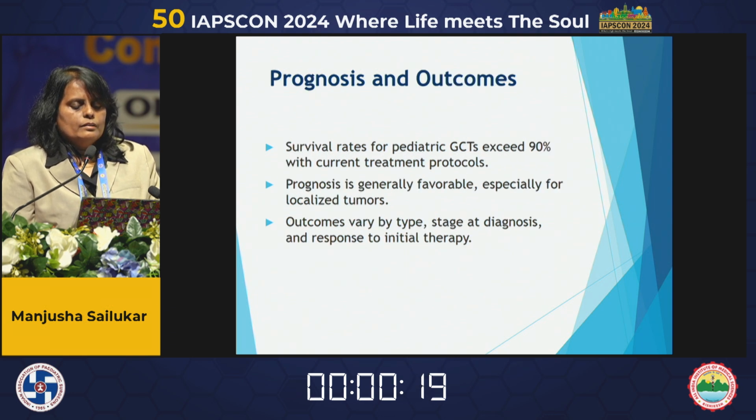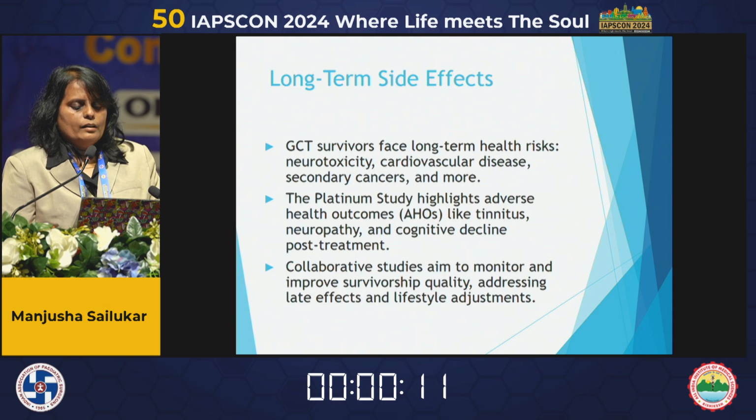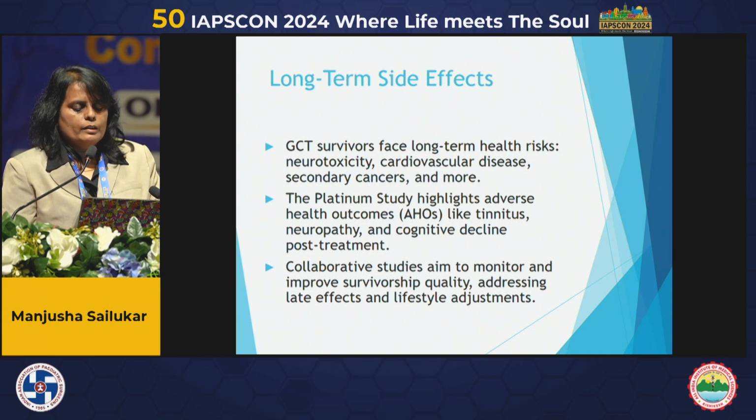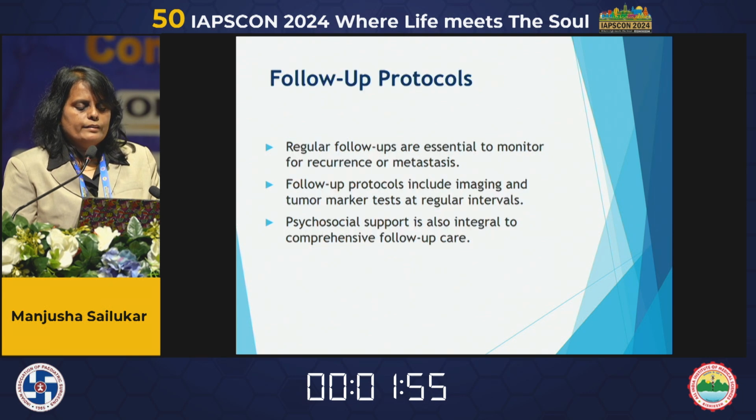So prognosis is very good in pediatric GCT, exceeding 90%, but the only problem is the toxicity. GCT survivors face long-term health risks: neurotoxicity, cardiovascular disease, secondary cancer, and more. The Platinum study highlights adverse health outcomes like tinnitus, neuropathy, and cognitive decline post-treatment.